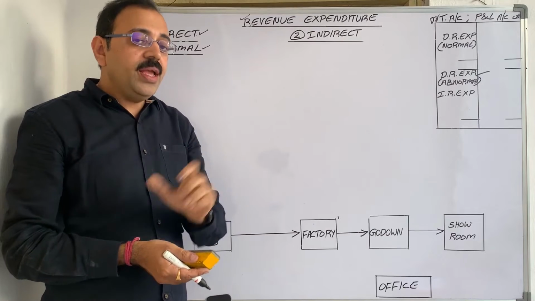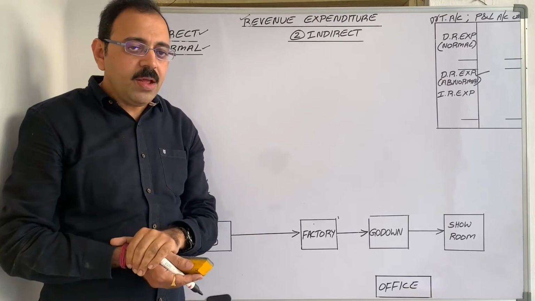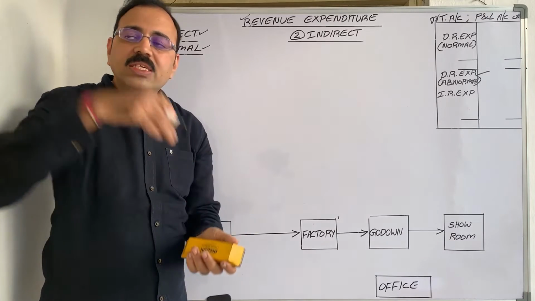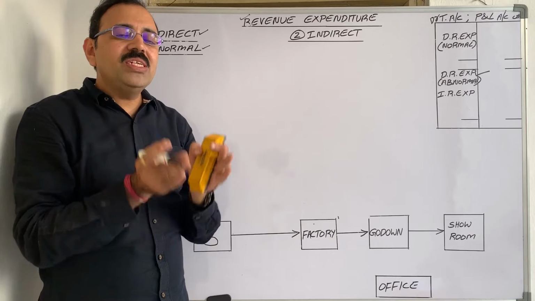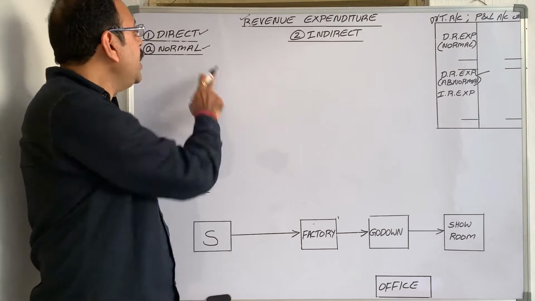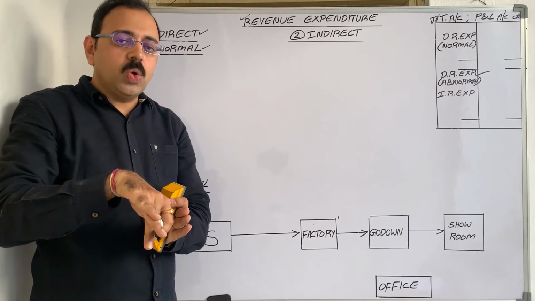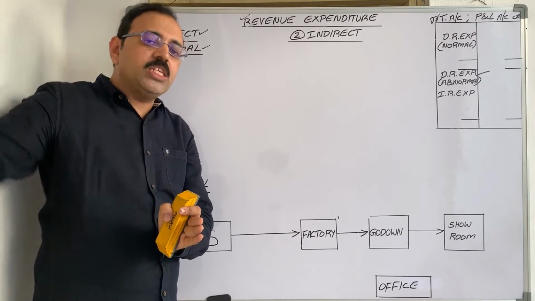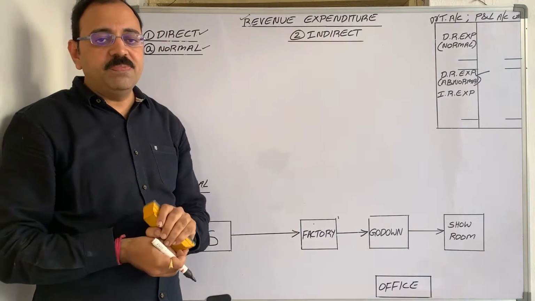In case of a trading concern, they buy the finished product from a supplier. By adding some profit, they sell it to customers. So the expenditure which they incurred while buying the goods comes under direct expenditure. And after purchasing the goods, the expenses which they spend come under indirect expenditure.